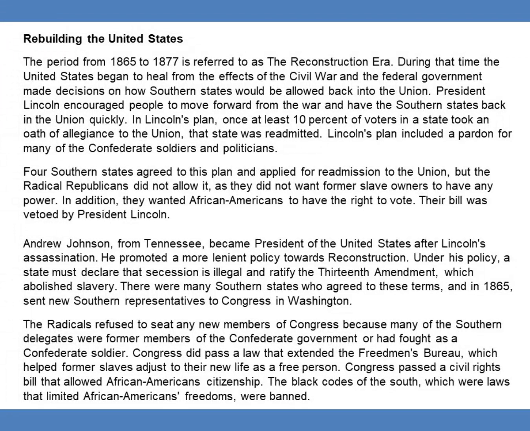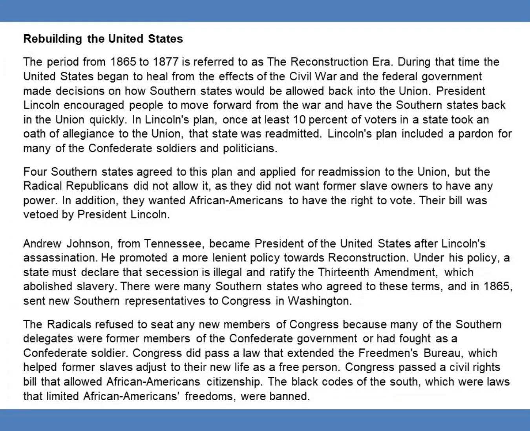President Lincoln encouraged people to move forward from the war and have the Southern states back in the Union quickly. In Lincoln's plan, once at least 10% of voters in the state took an oath of allegiance to the Union, that state was readmitted. Lincoln's plan included a pardon for many of the Confederate soldiers and politicians.